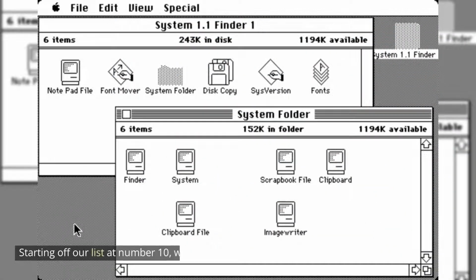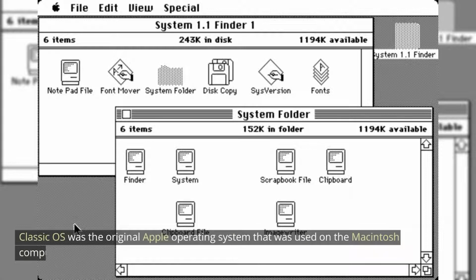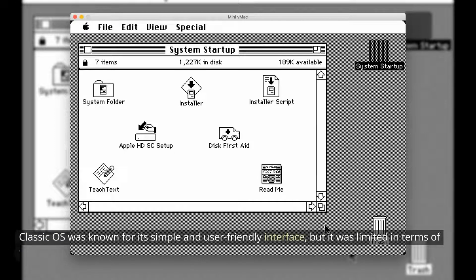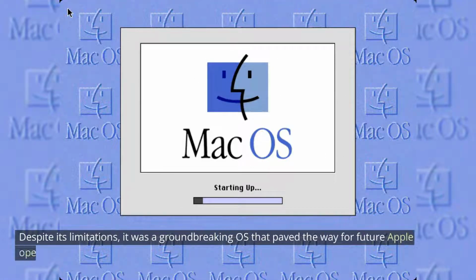Starting off our list at number 10, we have Classic OS. Classic OS was the original Apple operating system that was used on the Macintosh computers in the 1980s. Classic OS was known for its simple and user-friendly interface, but it was limited in terms of features and capabilities. Despite its limitations, it was a groundbreaking OS that paved the way for future Apple operating systems.